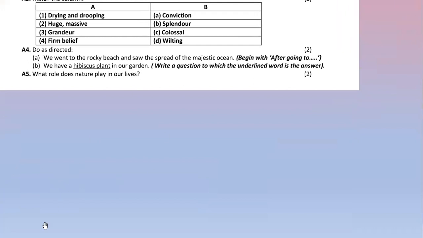Now children, first we'll see there are two sentences. इसमें दो sentence है. First क्या है? We went to the rocky beach. Second क्या है? Saw the spread of the majestic ocean. Now we have to use this word after going to. ये phrase हमें use करना है. अभी हमें identify करना पड़ेगा कि ये दो action में से first action कौन सा है और उसके बाद second action कौन सा है. अगर हम लोग फर्स्ट एक्शन करेंगे तभी उसको सेकेंड एक्शन फॉलो करेगा. सो आफ्टर गोइंग मतलब अभी फर्स्ट एक्शन हमें देखना है.